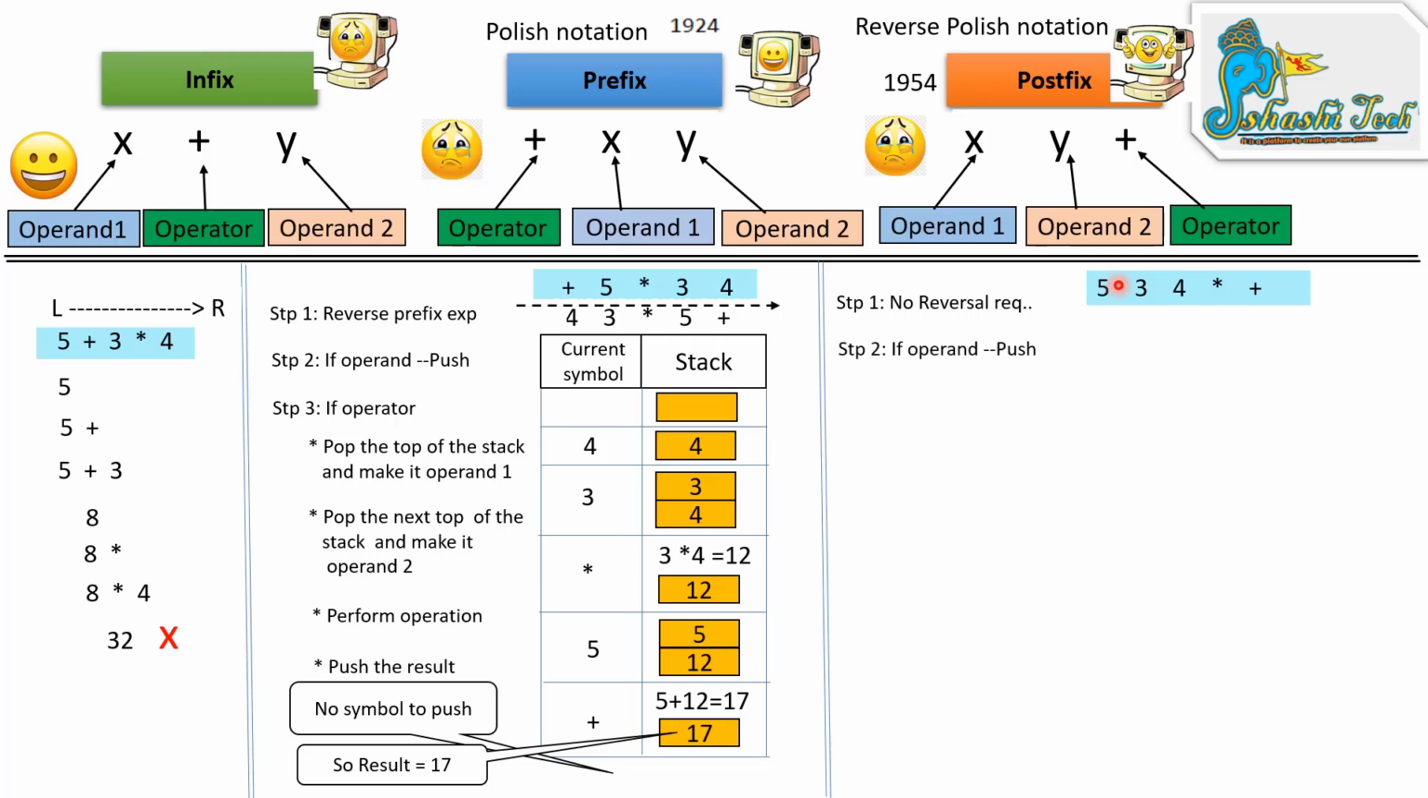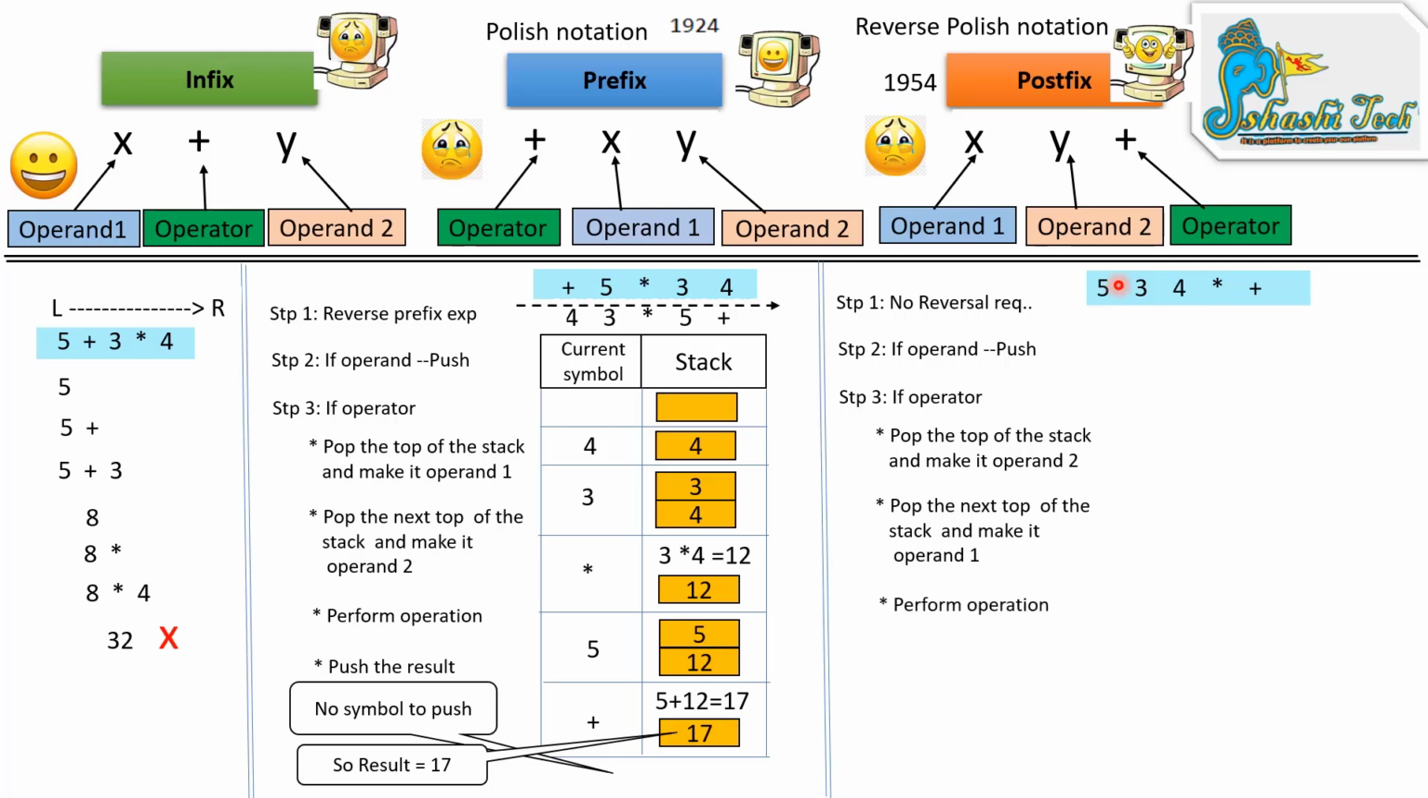Second step, same: if an operand, push. Then the third step, if an operator, same: pop the top of the stack and make it operand 2. In the prefix expression it is operand 1, in the postfix expression it is operand 2. That is the difference, that's all. Remaining all same. Next, pop the next top of the stack and make it operand 1. In the prefix expression it is operand 2; in the postfix expression it is operand 1. Then perform the operation, then push the result.